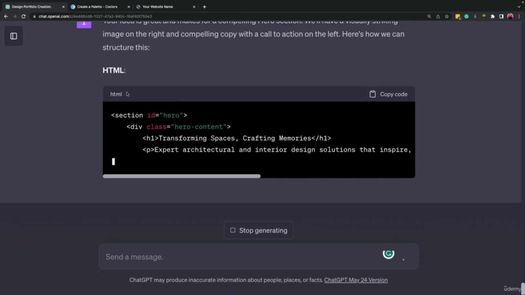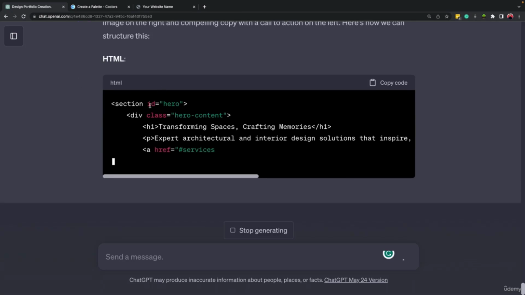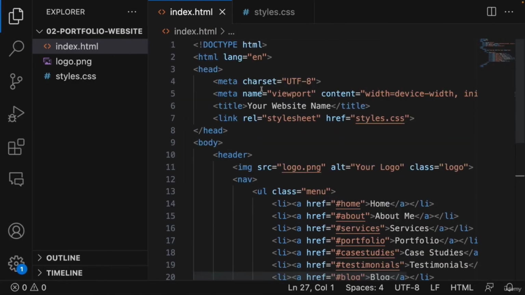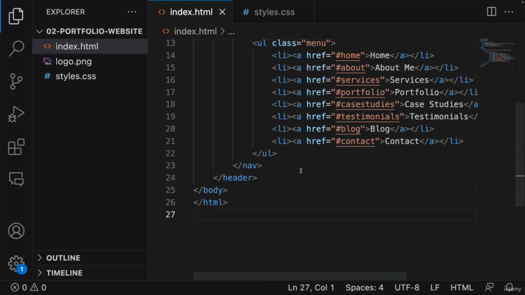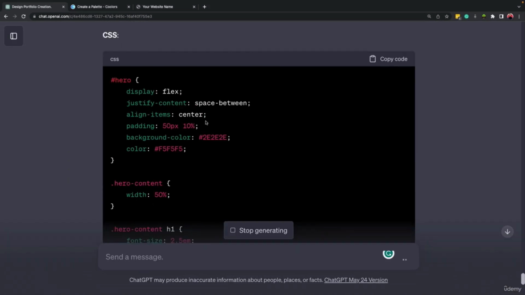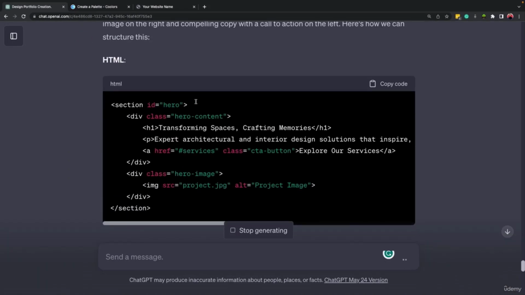So it is just writing the codes for HTML. And if you pay attention, it's not writing the whole code for HTML. You see, if we come here to our HTML file, it starts with doctype HTML, then we have the HTML tag and some other stuff. And here it's different. It's a section of that code.